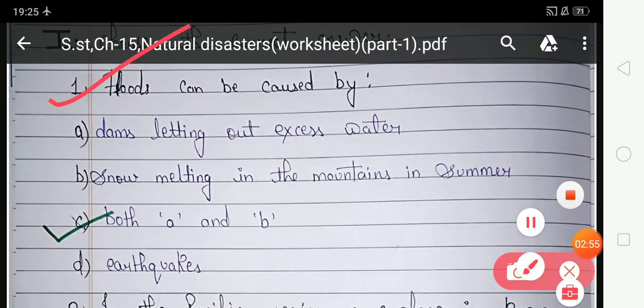Flood can be caused by: your option A, damaged dams letting out excess water. Your option B, snow melting in the mountains in summer. Your option C, both A and B. And your option D, earthquake. So students, which option is correct? Flood can be caused by both A and B. So your option C is correct, because flood can be caused by dams letting out excess water and snow melting in the mountains in summer. So your option C is correct, because both A and B are the causes of flood.